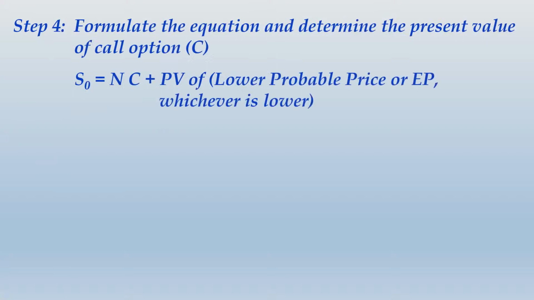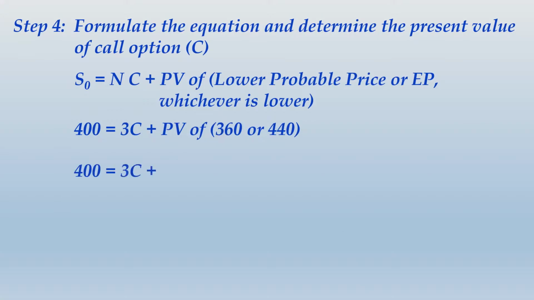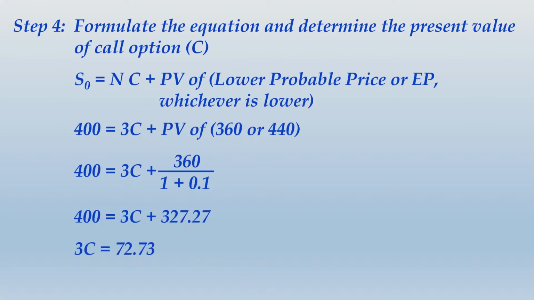As I told you, you take the present value of the lower probable price or exercise price, whichever is lower. So it will be the present value of 360 or 440, whichever is lower. Because 360 is lower, I'll take the present value of 360. So present value of 360 will be basically 360 divided by 1.1, and that becomes 327.27. That will be compared with 400. The difference between these two will be the value of 3 call options. So the difference will be 72.73, which is the value of 3 call options. So value of each call option is 24.24.